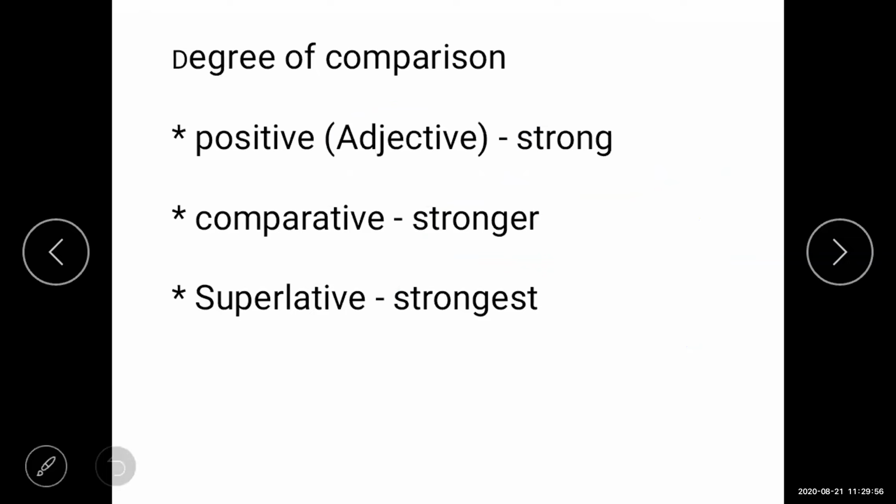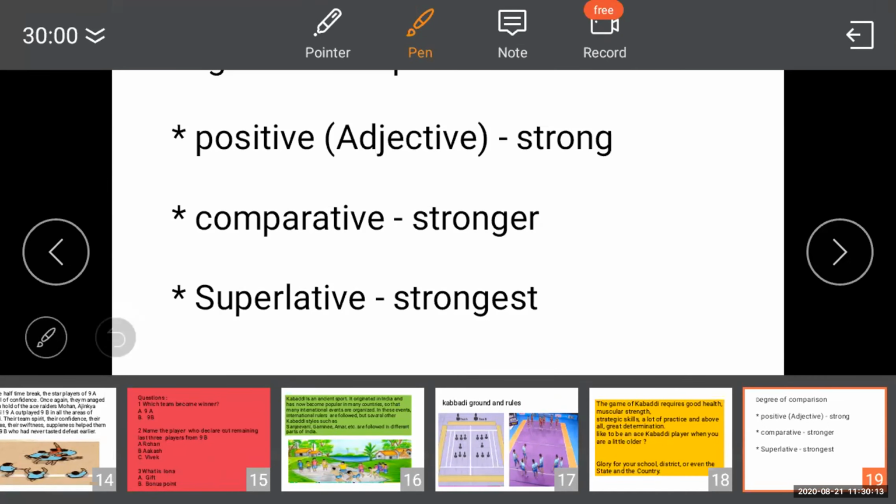Suppose in a class one student, Rohan, is strong, but there is one more student, Nitin, who is much stronger, so you can say he is stronger than Rohan. But suppose there is one more student, Ajinkya, and Ajinkya is stronger than Nitin. So you can say he is the strongest.